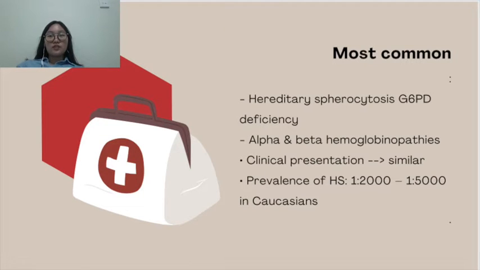Hereditary spherocytosis, glucose-6-phosphate dehydrogenase (G6PD) deficiency, and alpha and beta hemoglobinopathies are the most common disorders found.